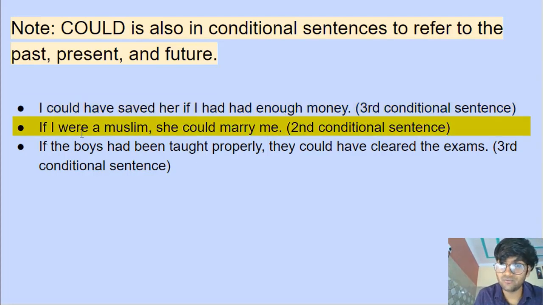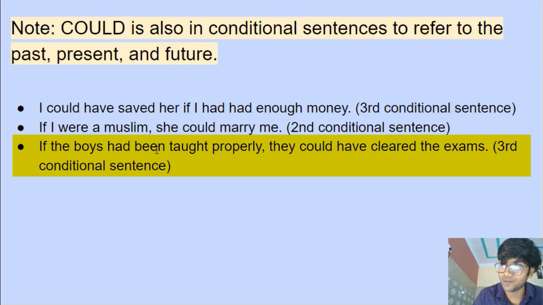Second example. If I were a Muslim, she could marry me. If this was the case, a very hypothetical, imaginary situation, if I were a Muslim, something could happen in the present or in the near future. She could marry me. This is a second conditional sentence. Can we use can here? We can't do that. If I were a Muslim, she can marry me. No, I can't say that.